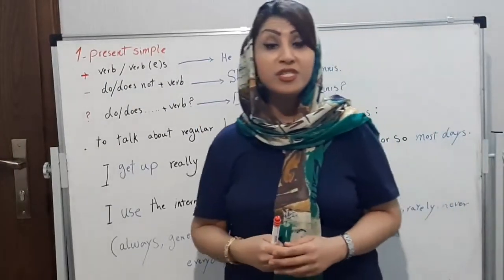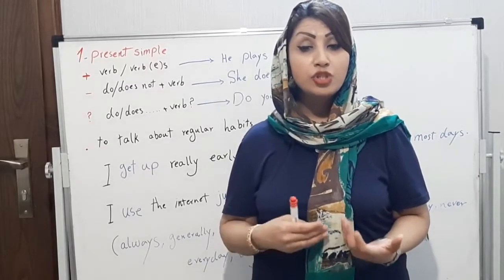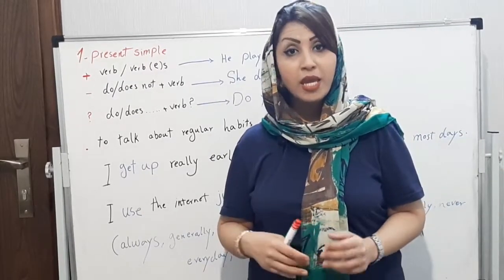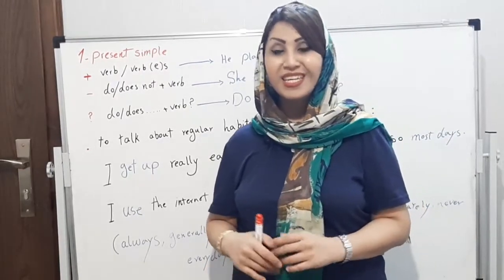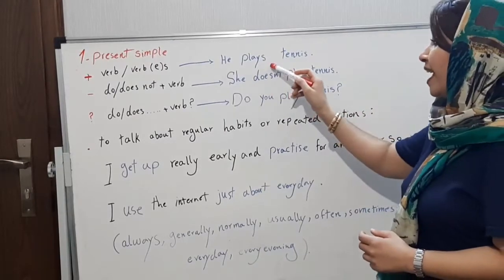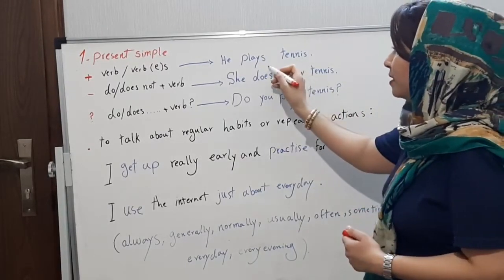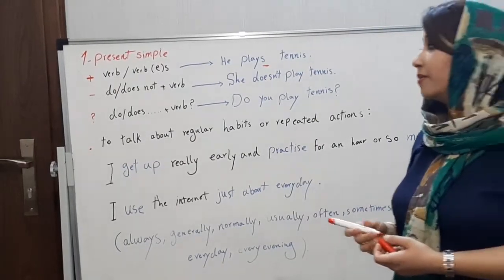For third person singular, we add s or es, like she talks, or he washes the dishes. As you see here, we have an example: he plays tennis. He plays tennis.